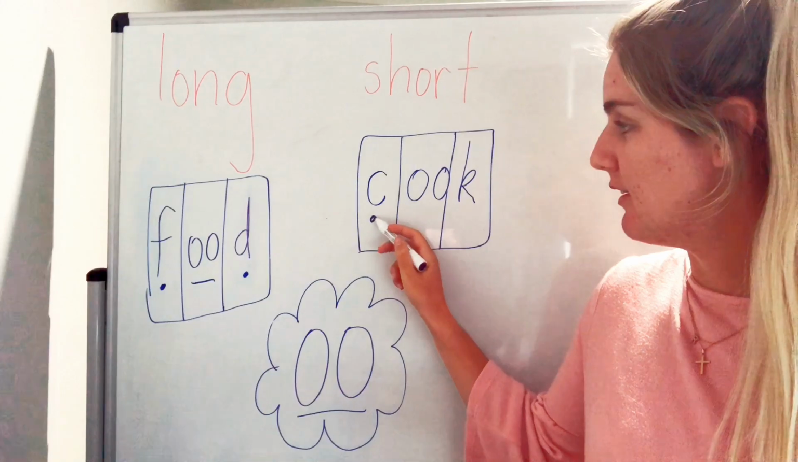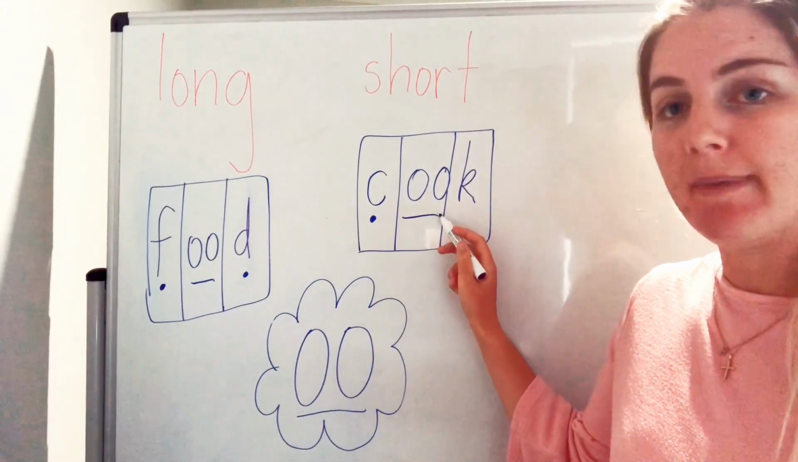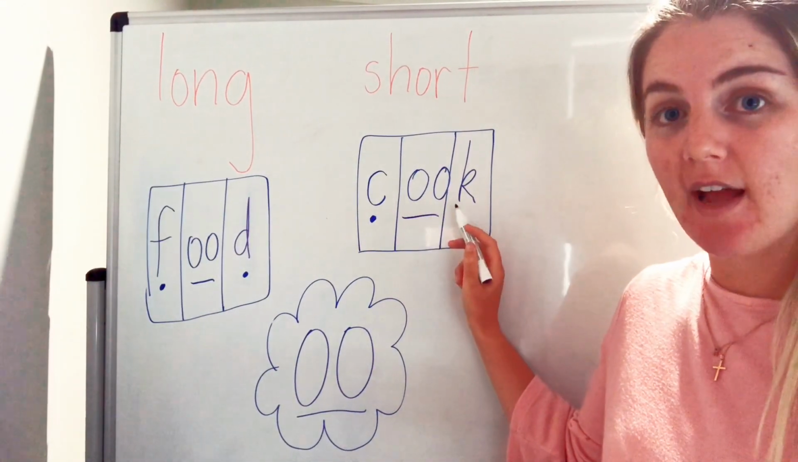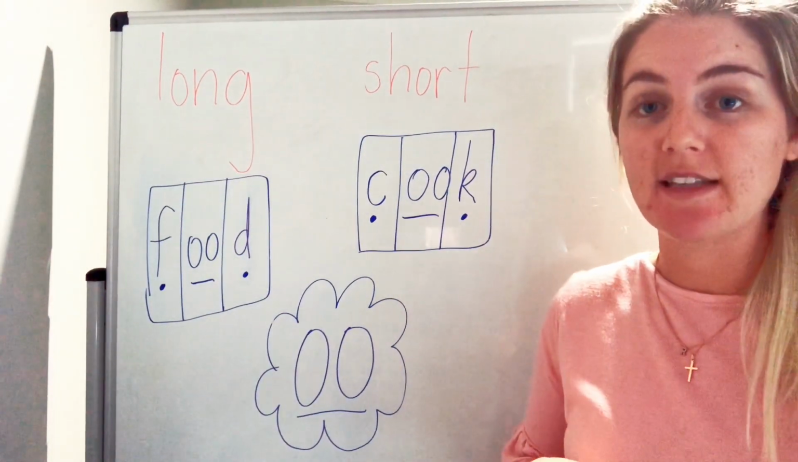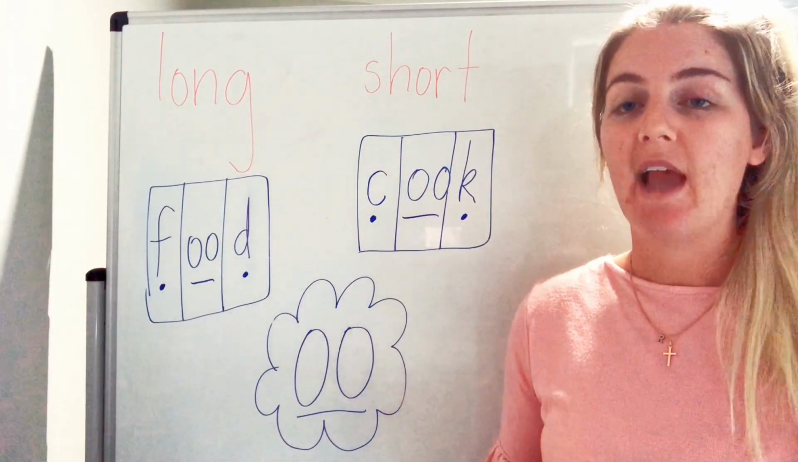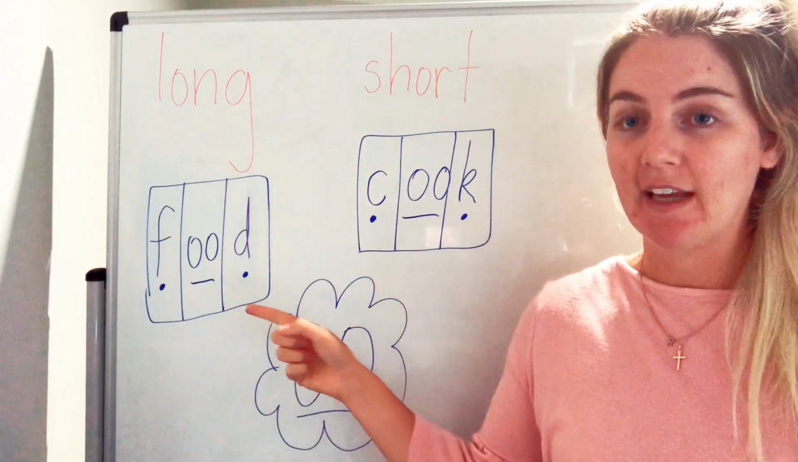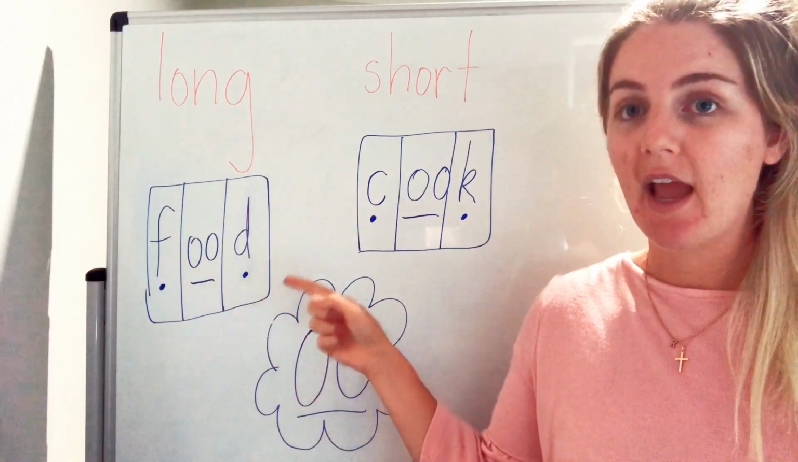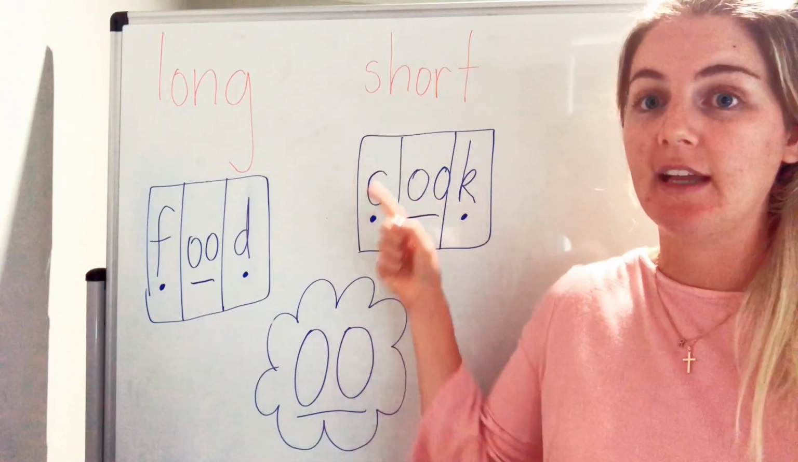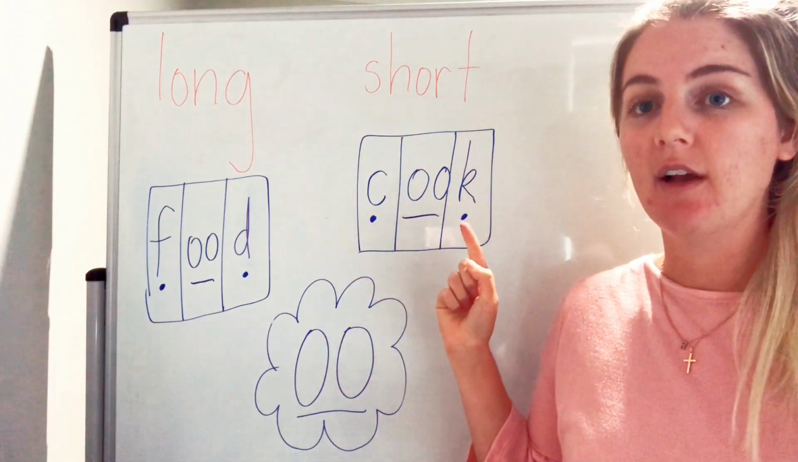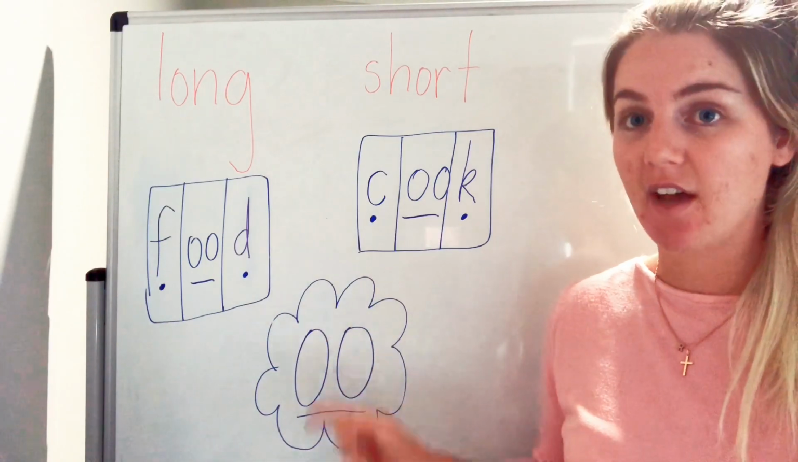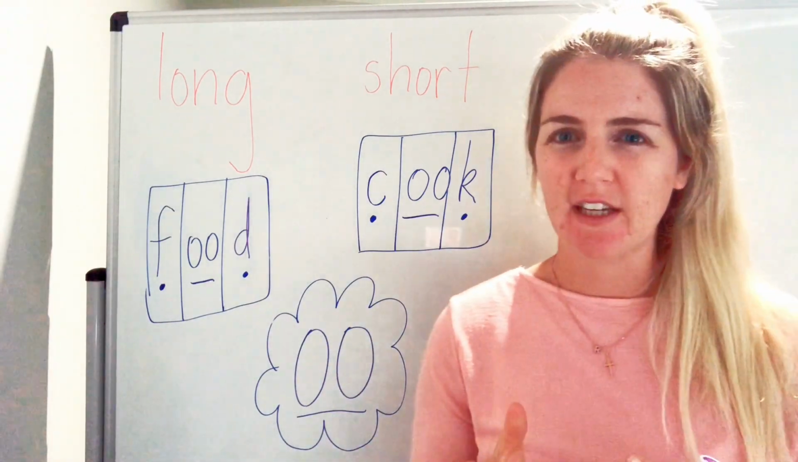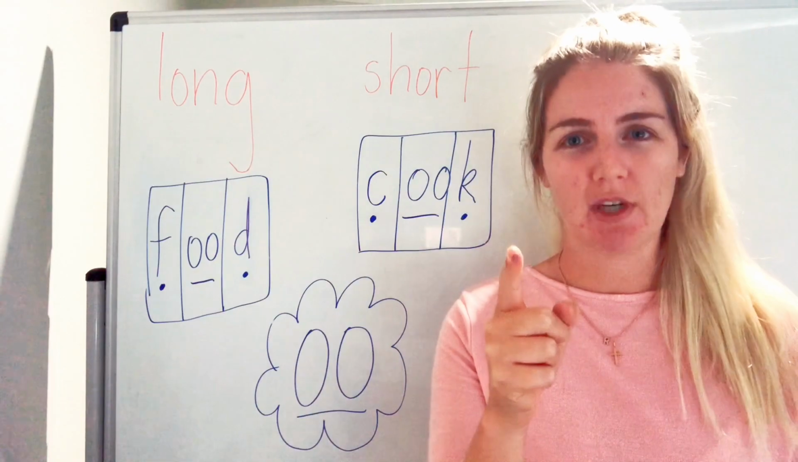Sound bar because 2 letters making 1 sound, and sound button because it's making a sound by itself. So we have our long vowel sound like in food, and our short vowel sound like in cook, but they're both using the same vowel digraph. It's a little bit tricky, but you're very clever, so I know you will get it.